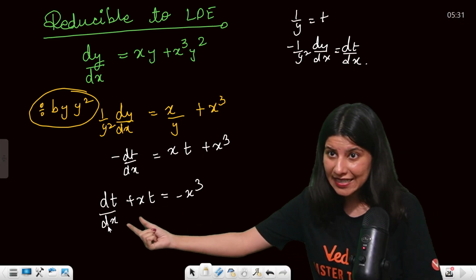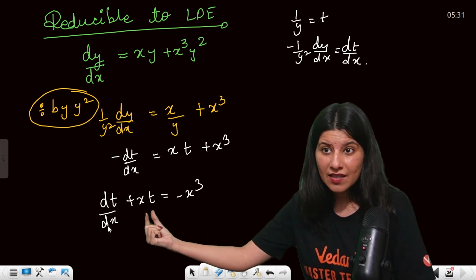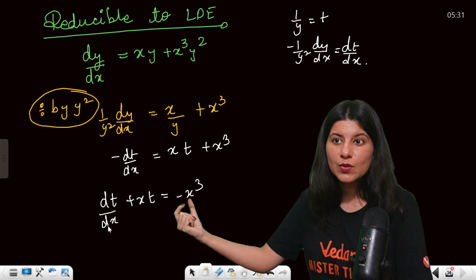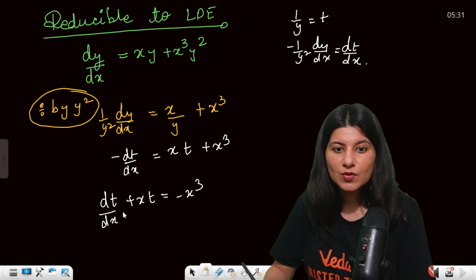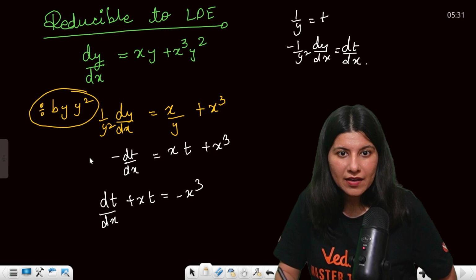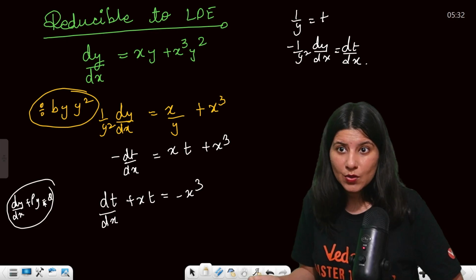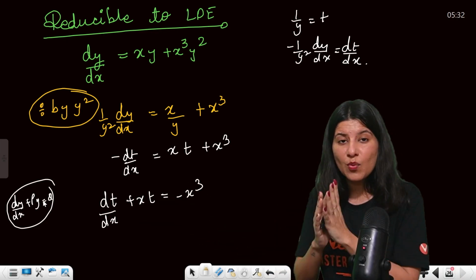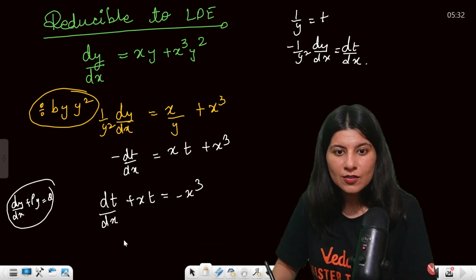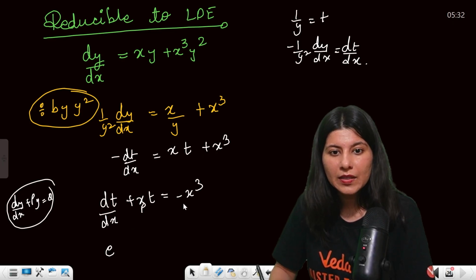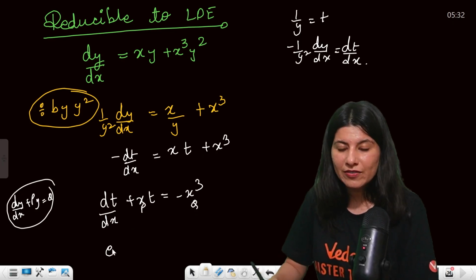dy by dx plus P y equals to Q. Here, if you compare it with the original, dy by dx plus Py equals to Q, where P and Q are functions of x. It is matching, just y is replaced by t over here. So now the integrating factor will be, this is your P, and this is your Q. P and Q both are functions of x.